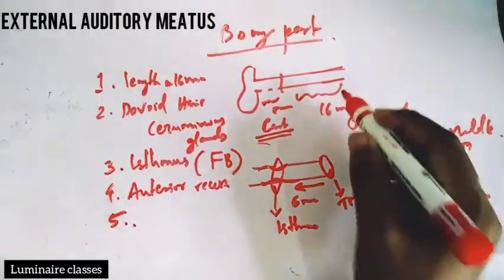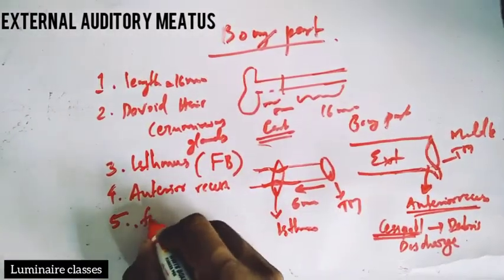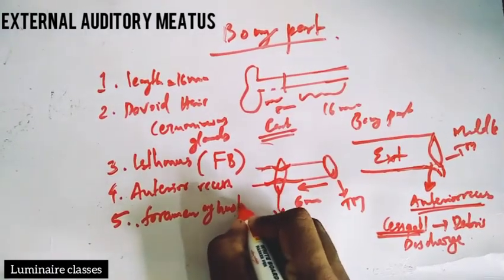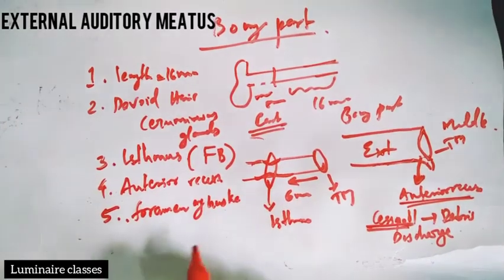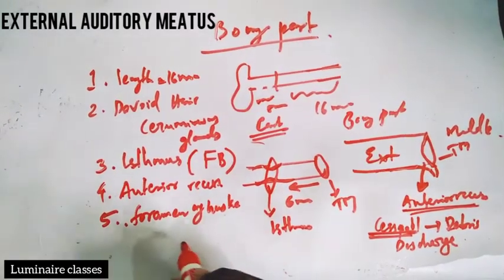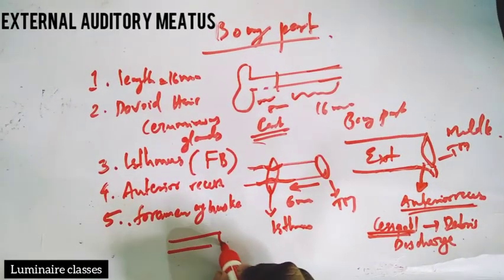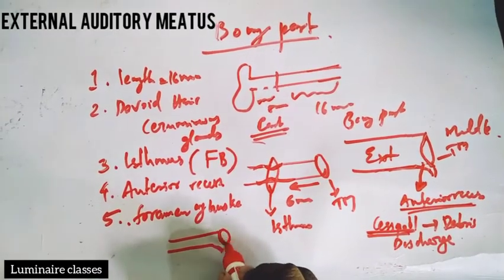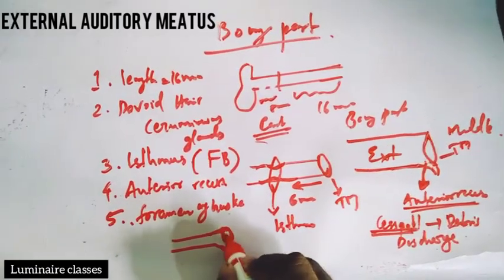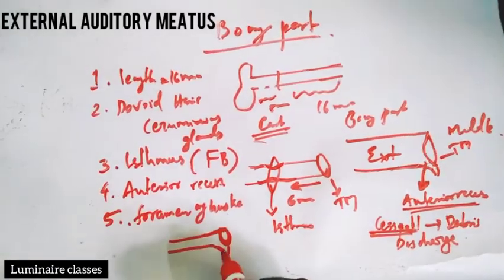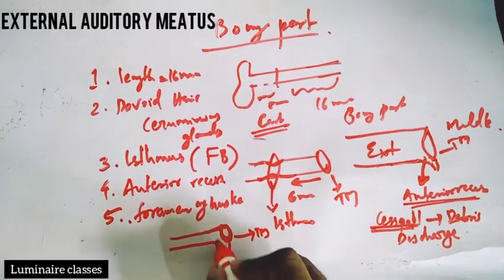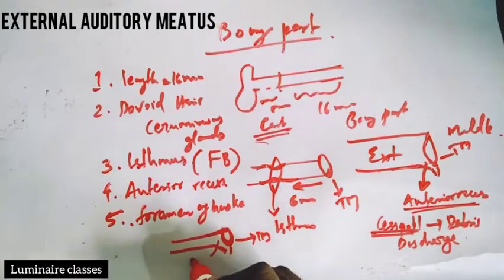Here also there is a deficiency, and that deficiency is called the foramen of Huschke. Where is it located? It is located under the anterior recess, in the anteroinferior part of the meatus, just below the tympanic membrane, just inferior to the anterior recess.